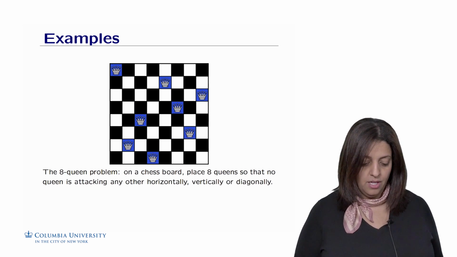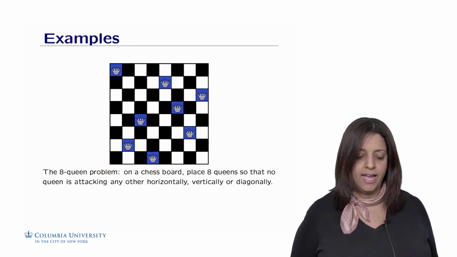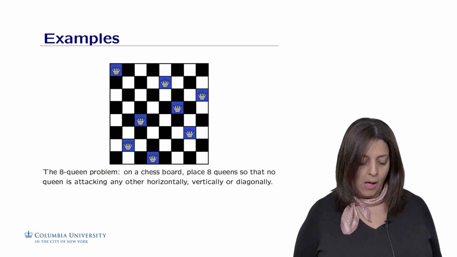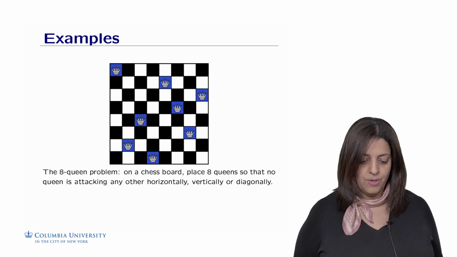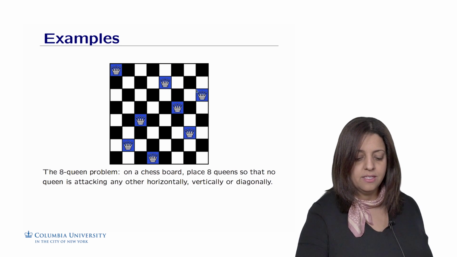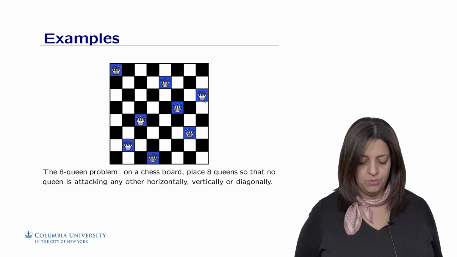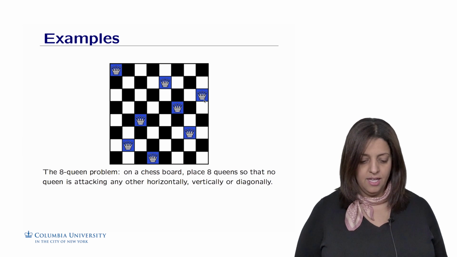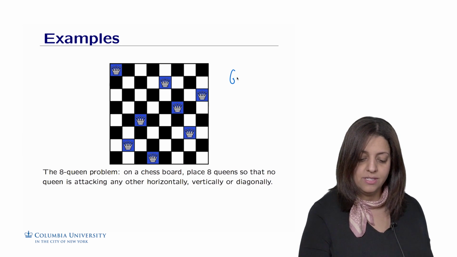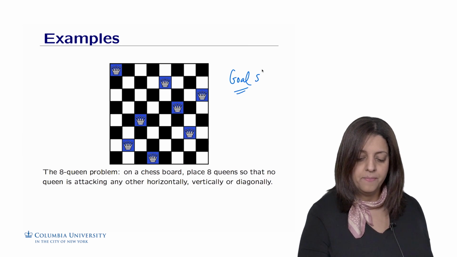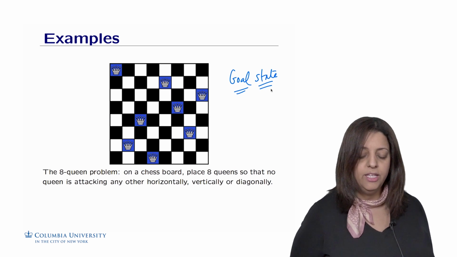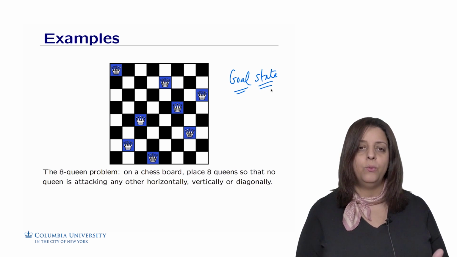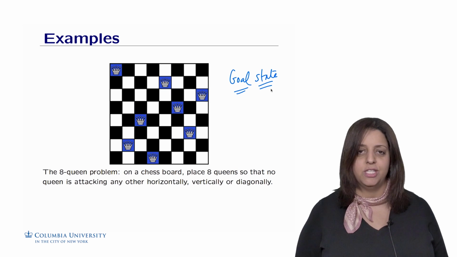This is a successful example in which you put the 8 queens such that no one is attacking the other. If I put one queen here, then this one will attack it, and it won't work. So this is a successful state, this is a goal state. A goal state is where we reach the point where we were able to put 8 queens on the chessboard.